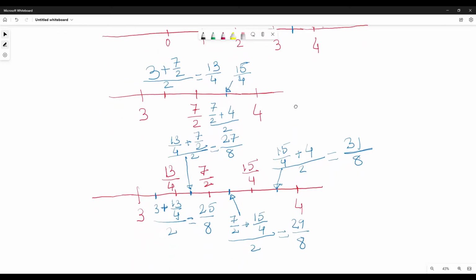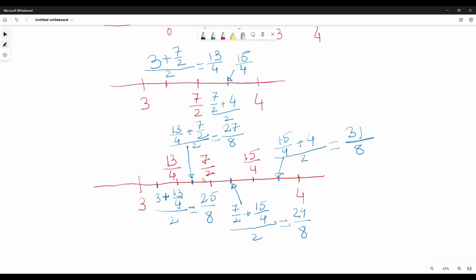Further, we can divide again, like the midpoint of 13 by 4 and 3 is 25 by 8. Midpoint of 13 by 4 and 7 by 2 is 27 by 8. Midpoint of 7 by 2 and 15 by 4 is 29 by 8.